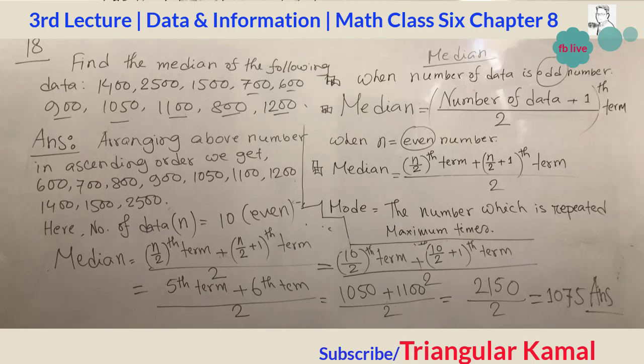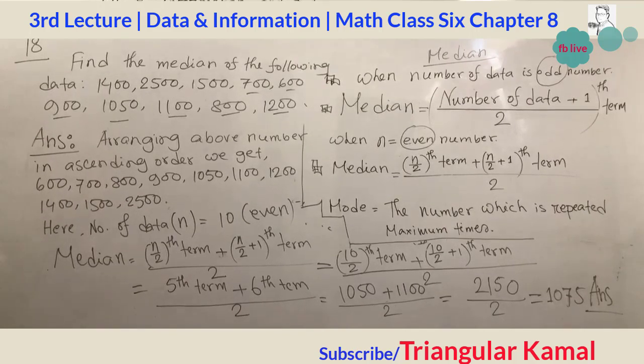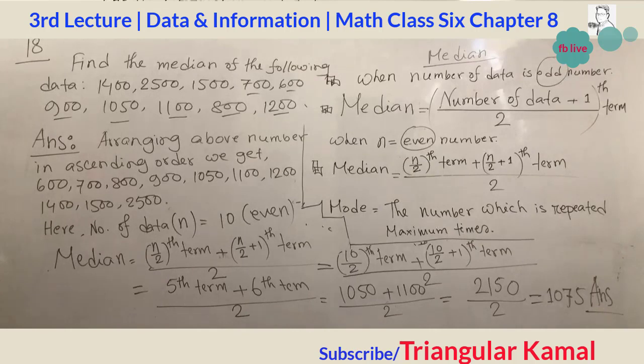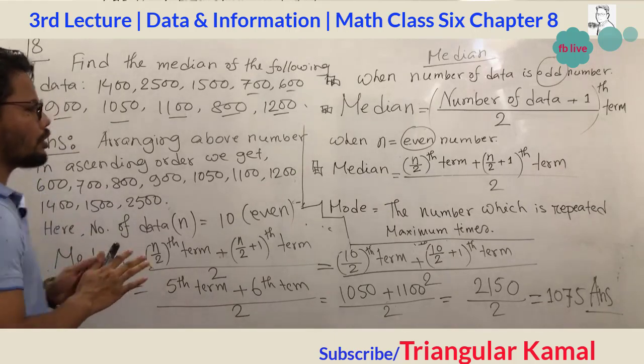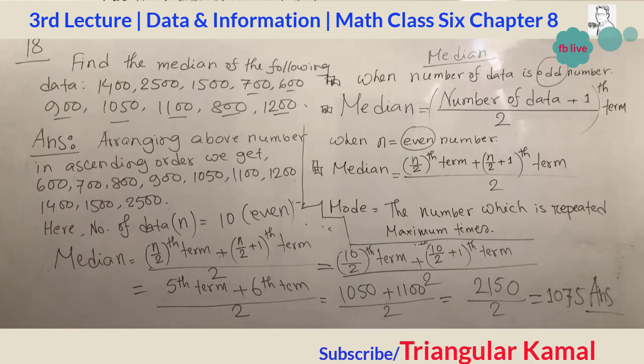Absolutely, this answer starts with 75 in 25. Okay, my dear students, is it clear to you? Let me explain again here. This math is a little bit large, so it may be difficult for you to understand properly. Okay, let me explain again.